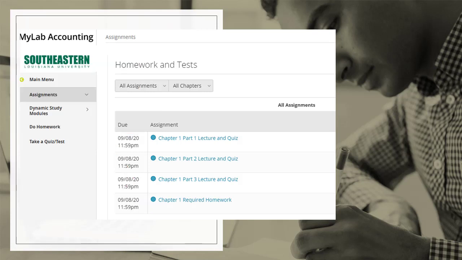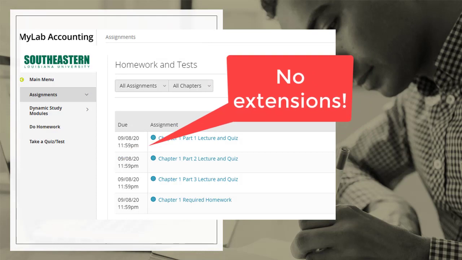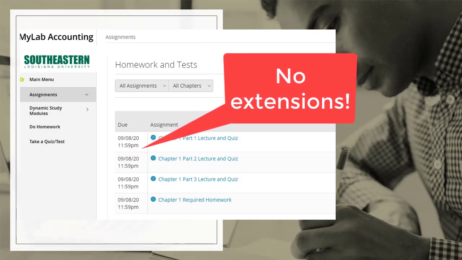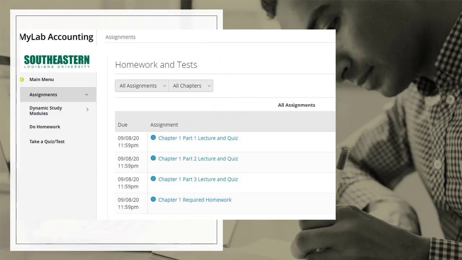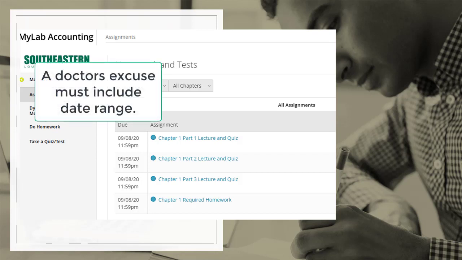The important thing to know is that you must do the work by the due dates. There are no extensions on the due dates. If My Accounting Lab goes down, if your computer crashes, no extensions. So if you have a doctor's excuse, make sure your doctor's excuse has the date range for the excuse, because I don't give extensions on My Accounting Lab.